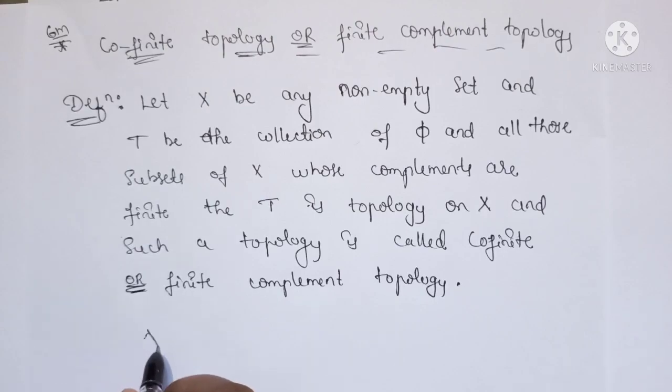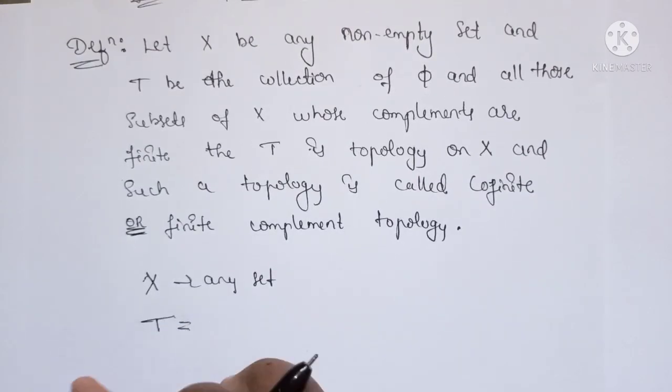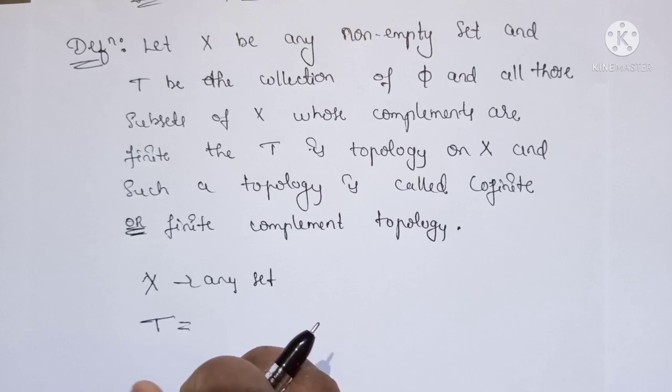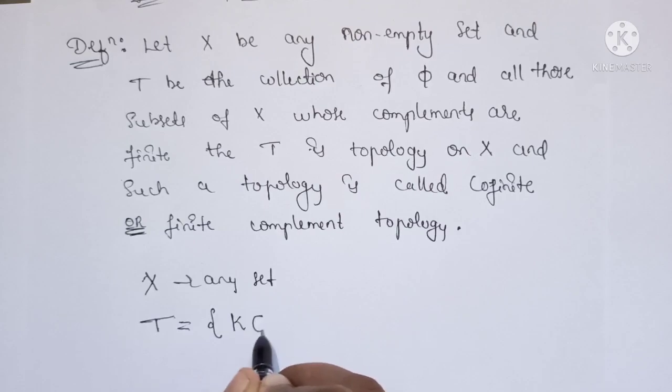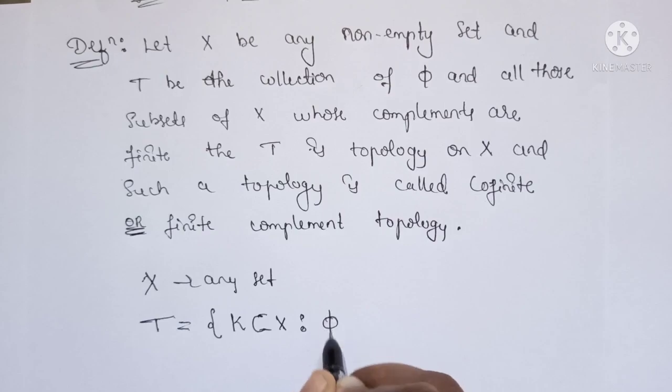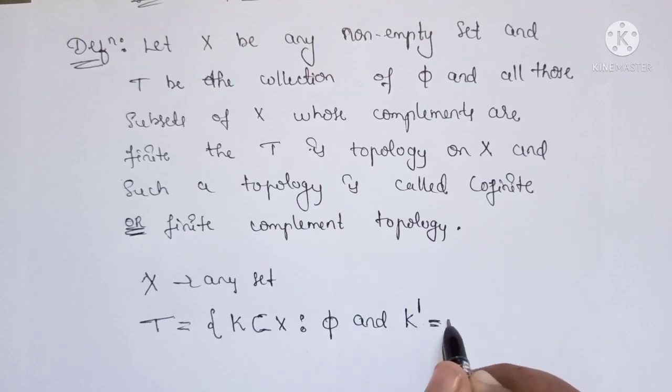It means that let X be any set, and T be the collection of phi and all the subsets whose complements are finite. That means here K are all the subsets of X such that null set and K dash, that is the complement of any subset, is finite.